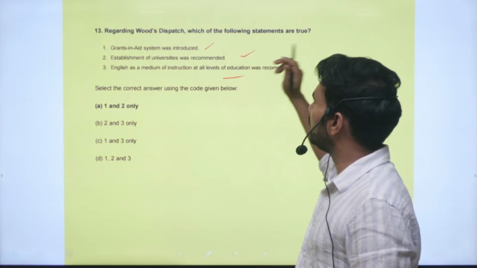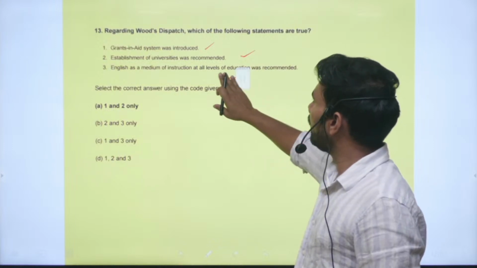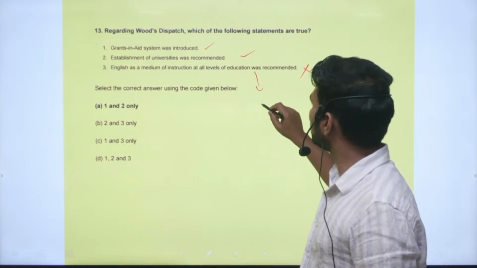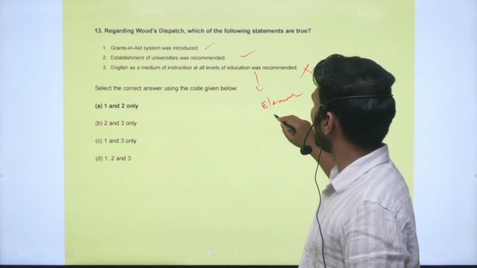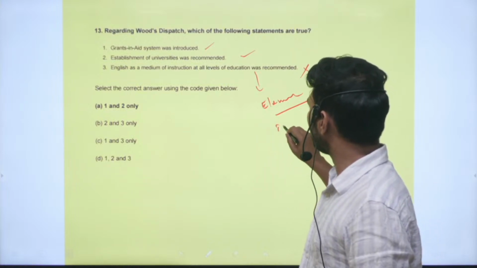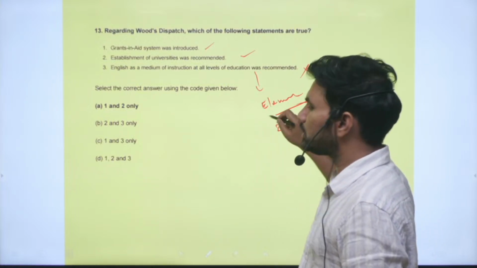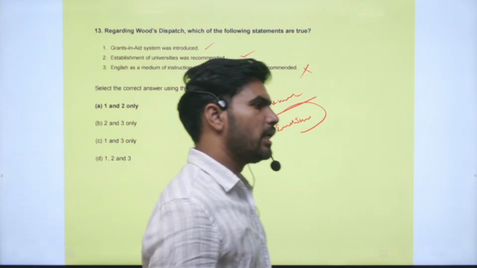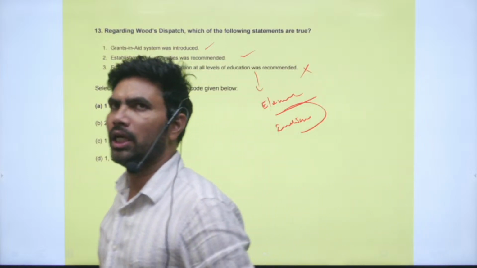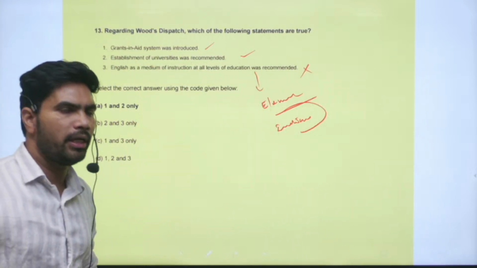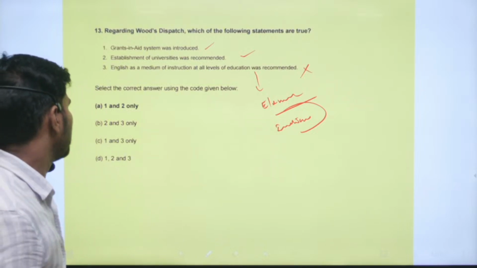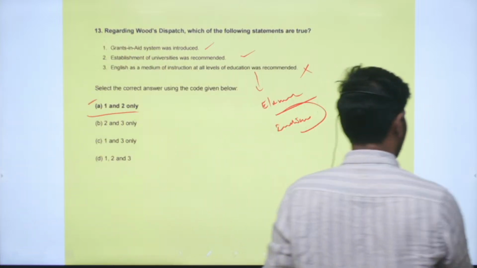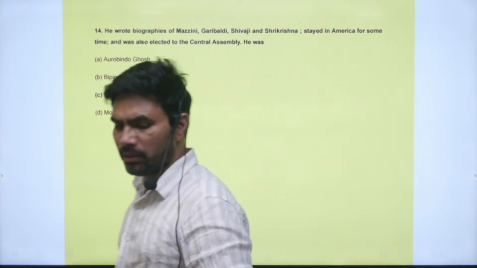English as a medium of instruction at all levels. This was not the original recommendation of Wood's dispatch. Actually, for lower classes, especially at the elementary level, it suggested teaching in the Indian languages. And once primary education is completed, it suggested that higher education has to take place in English medium. That was the recommendation of the Wood's dispatch. So correct option is option A. Statements 1 and 2 are only correct. Right. Next, question number 14.